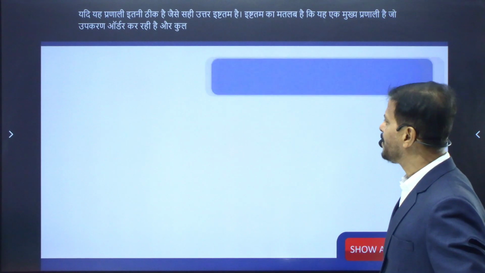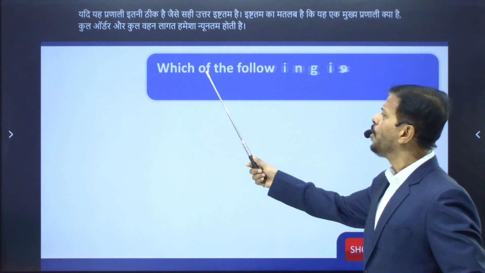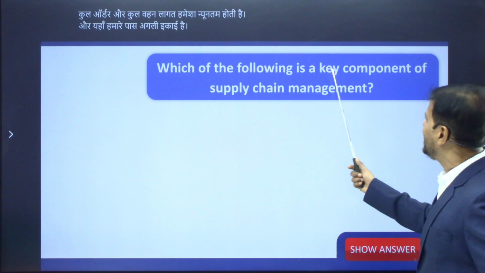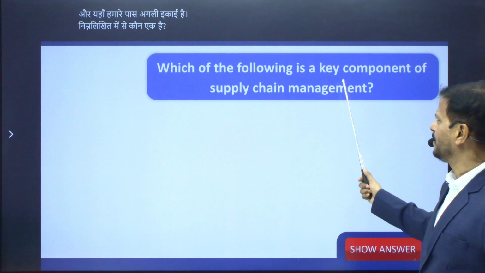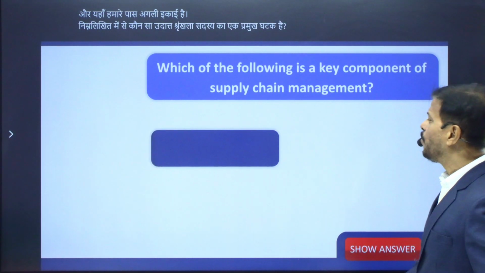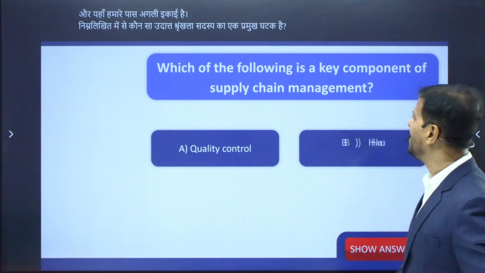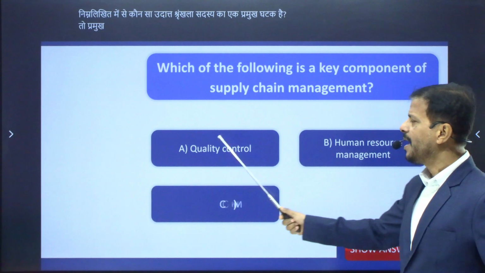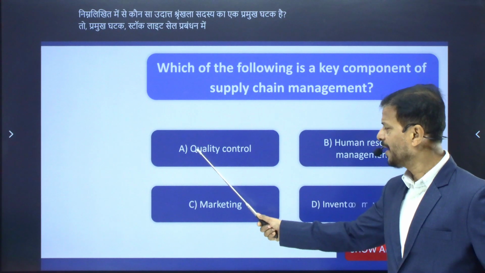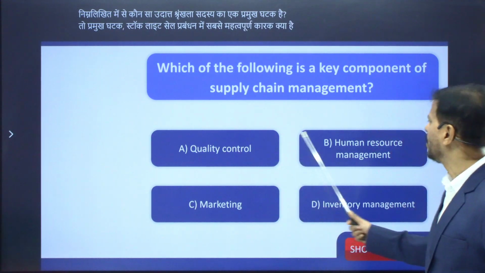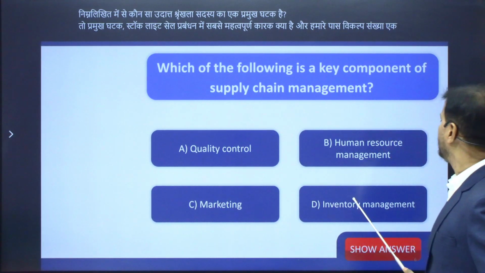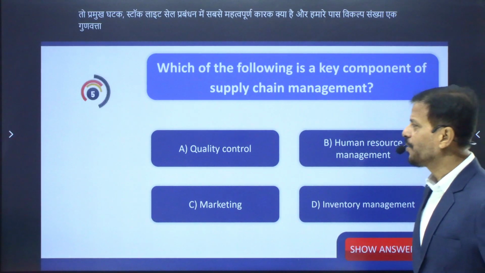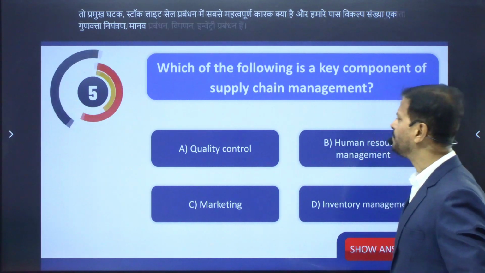And here we have the next MCQ. Which one of the following is a key component of supply chain management? So, key component. What is the most important factor in supply chain management? And we have the options. Number A, quality control, human resource management, marketing, inventory management. And your time starts right now.